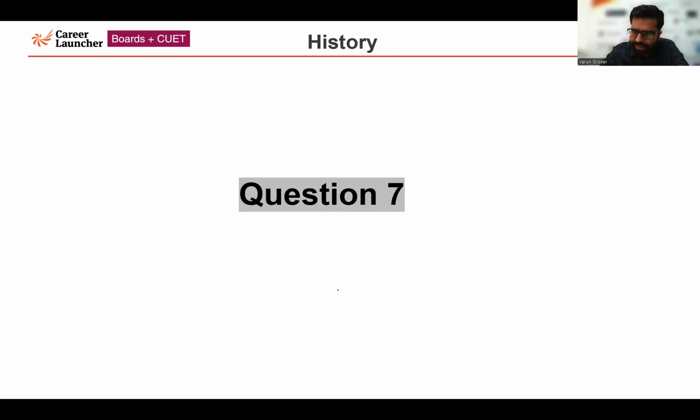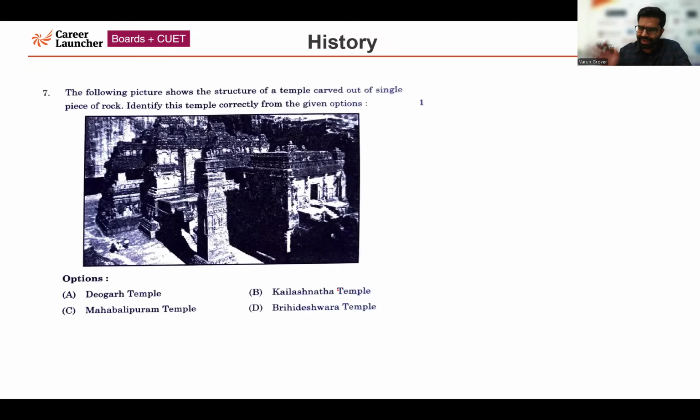Now moving forward to question number 7. An image is given, a beautiful image relating to the ancient time. The temple is given, so we have to identify the temple correctly from the given options. The correct answer for this question is that the image is related to the Kailashnath temple.